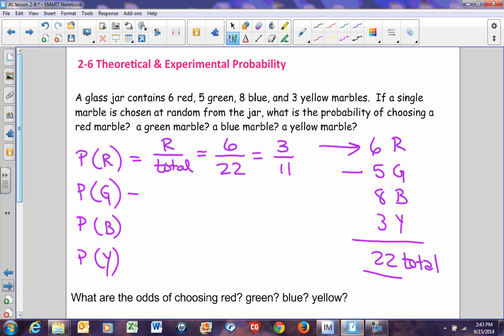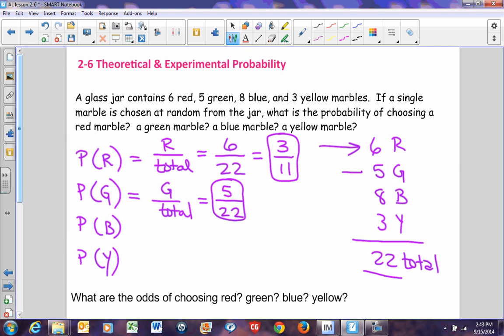The probability of pulling out a green marble is going to be green over total. Now, how many green marbles are there? There are 5 green marbles. Out of how many total marbles? There are 22 total marbles. It doesn't reduce, so the probability of pulling out a green marble is 5 over 22.